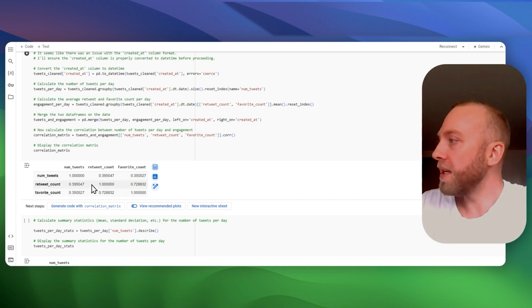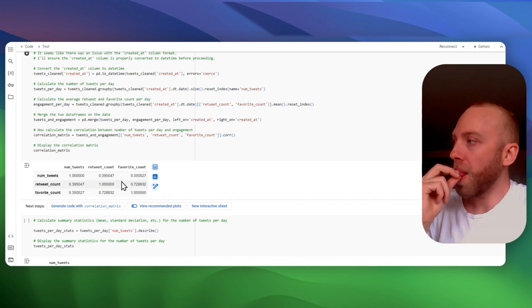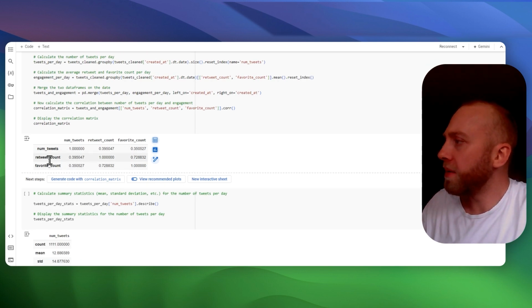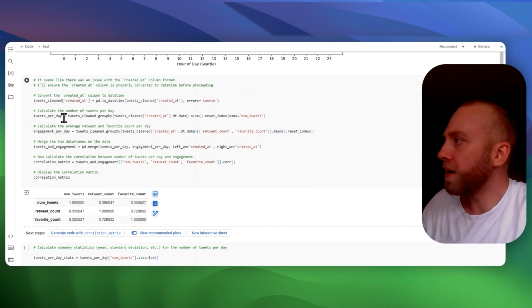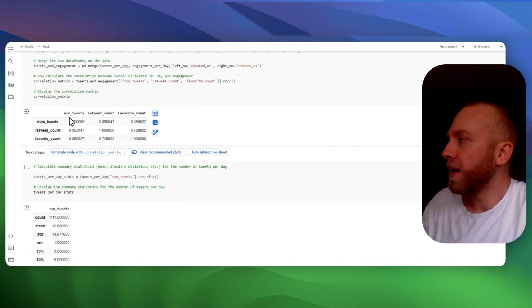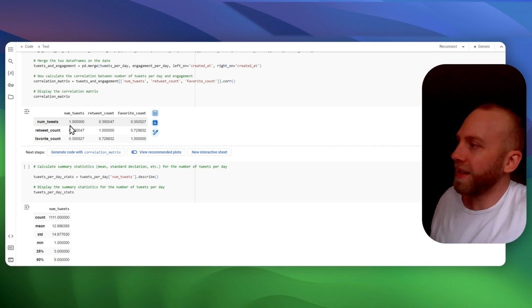There's some correlation matrix between the number of tweets and retweet count. And this is showing, I believe, the engagement per day.